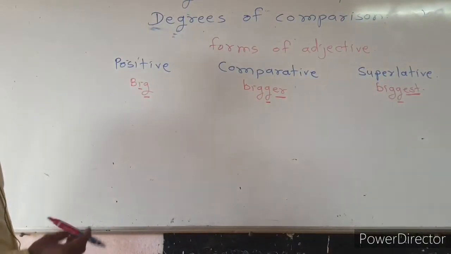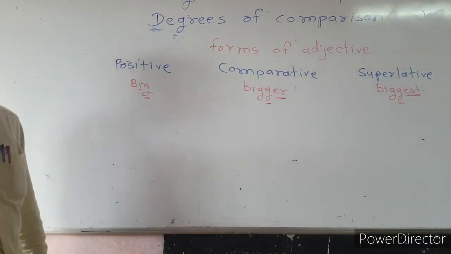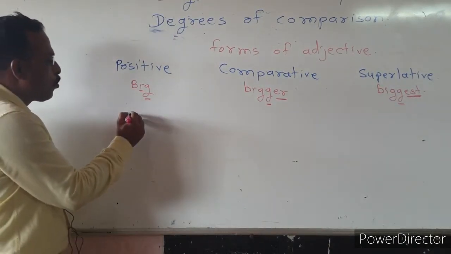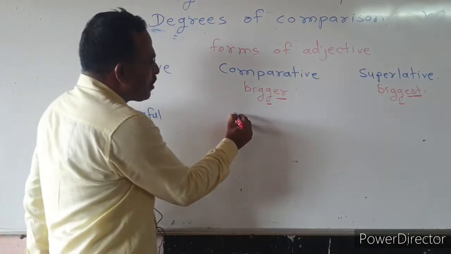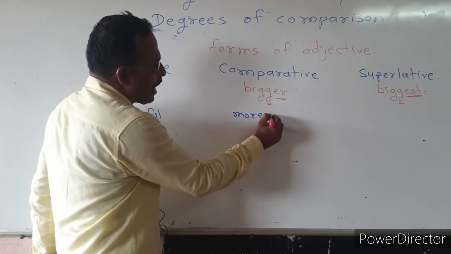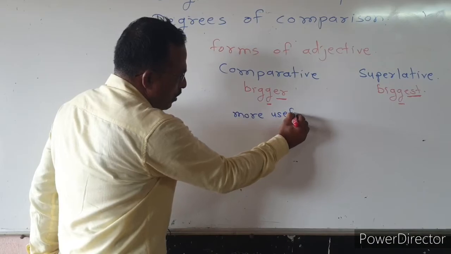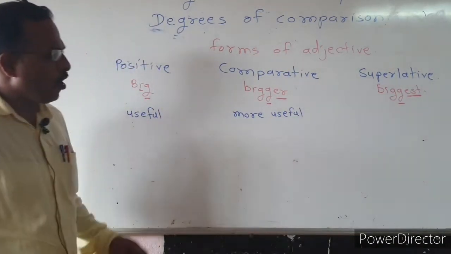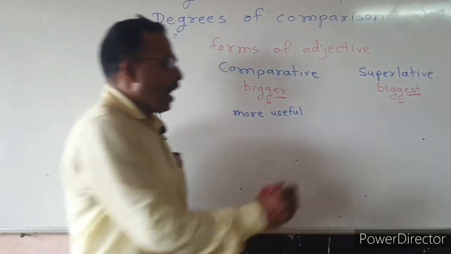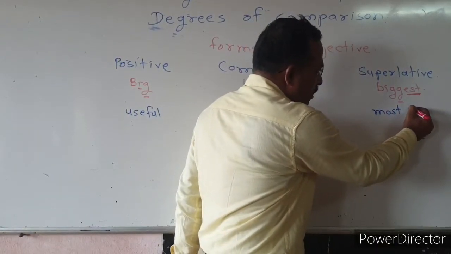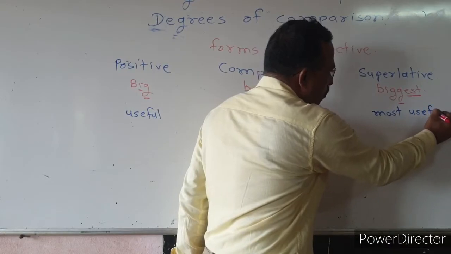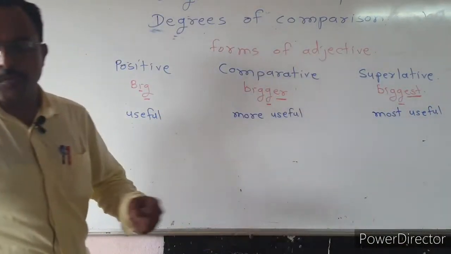Then there are some double syllable words such as useful. We use more before that adjective and make the comparative form more useful, and we use most before that word and make the superlative form of that adjective most useful.